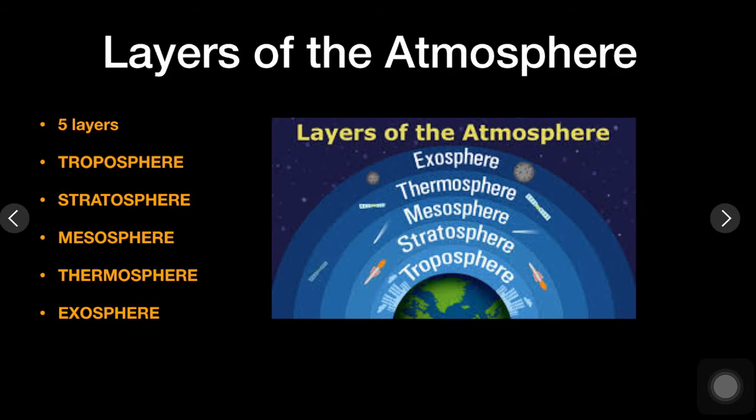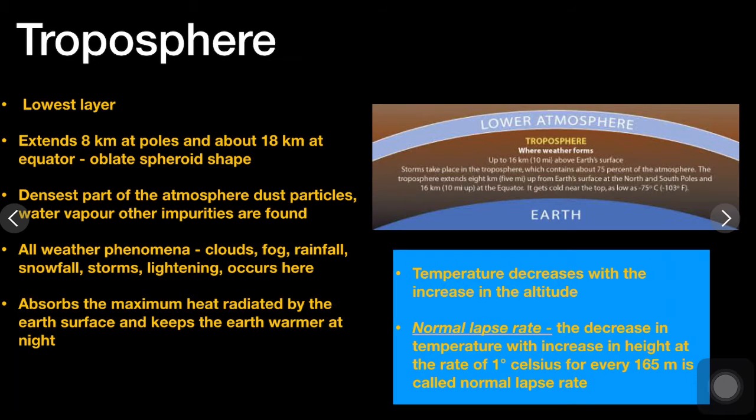Layers of the atmosphere, starting from the bottom, are 5 layers: troposphere, stratosphere, mesosphere, thermosphere and exosphere. After that you have interplanetary space.